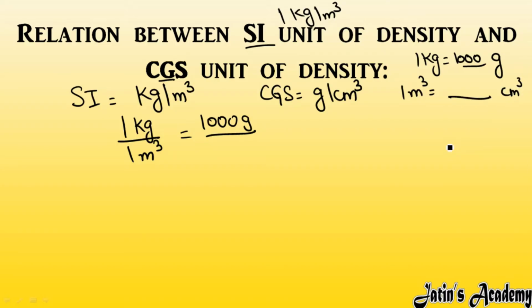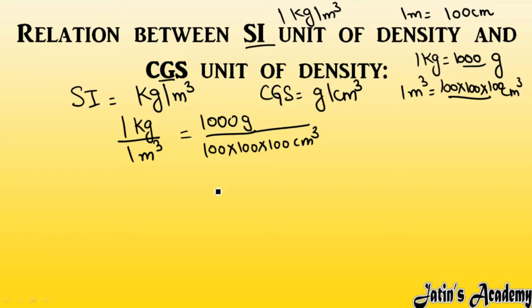As in 1 meter, 100 centimeter are there. But here I am not talking about simple meter and simple centimeter. Here I am having meter cube, centimeter cube. So in 1 meter cube, 100 multiply 100 multiply 100 centimeter cube we are having. So what does it mean? 100 multiply 100 multiply 100 centimeter cube. Clear? So now we have to solve the mathematical problem.